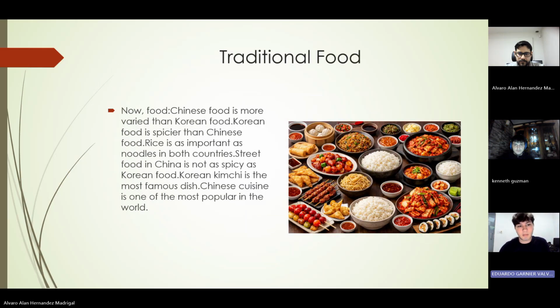So, traditional foods. Chinese food is more varied than Korean food due to its bigger size and cultures. Korean food is spicier than Chinese food. Rice is as important as noodles in both countries, so they eat a lot of rice and noodles. Korean kimchi is the most famous traditional dish of Korea, and Chinese cuisine is one of the most popular in the world.